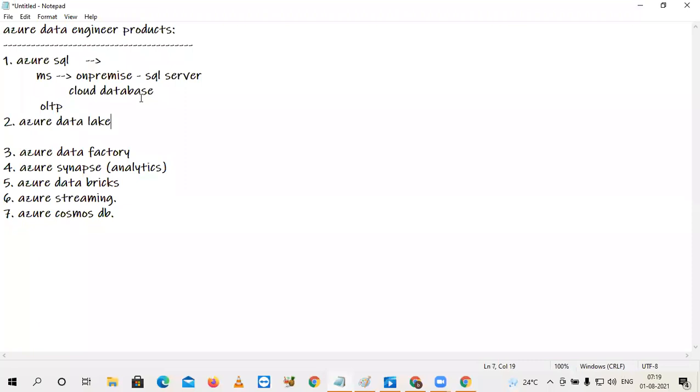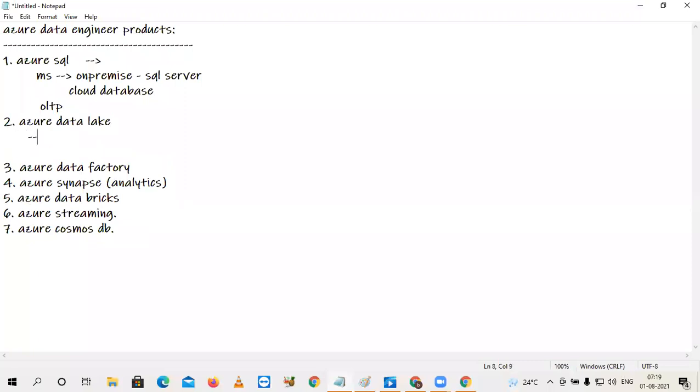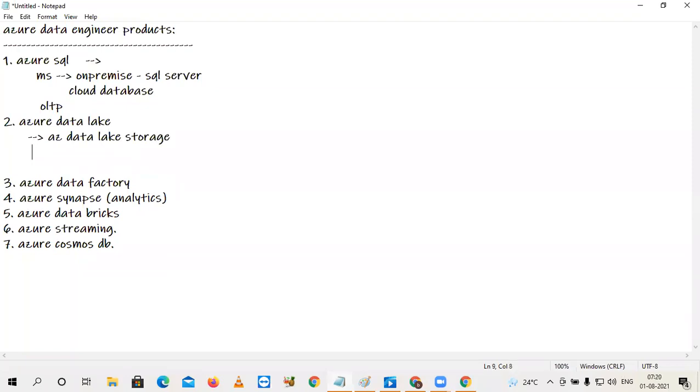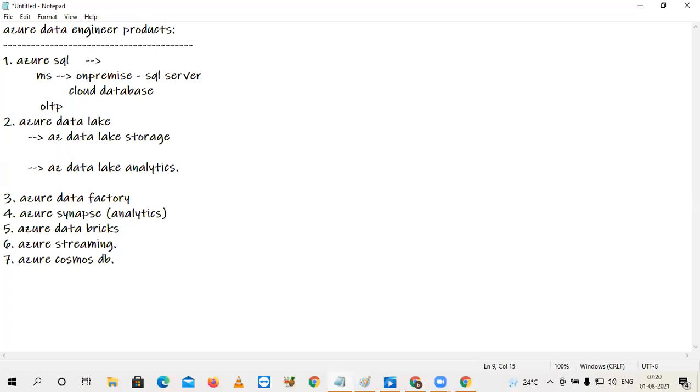And Azure Data Lake. Actually, Azure Data Lake has two products. The high level word is Azure Data Lake, and it has two products basically: Data Lake Storage, and the second one is Data Lake Analytics. The basic advantage here is that any volume of data you can store. Simply you can say unlimited storage.